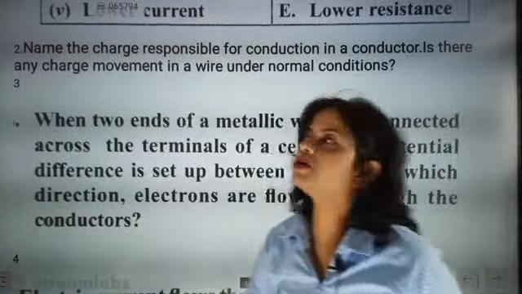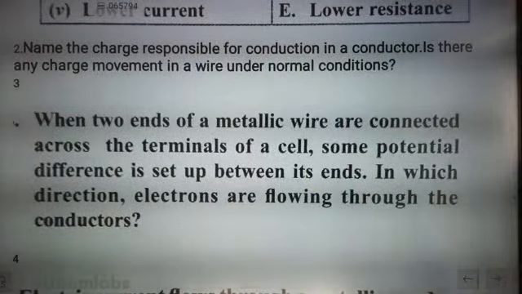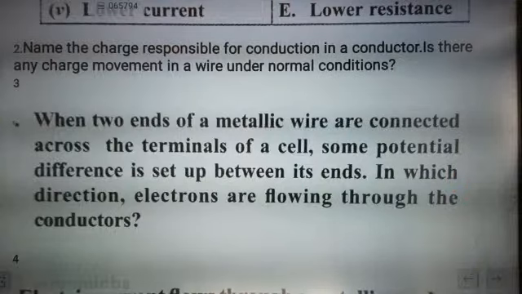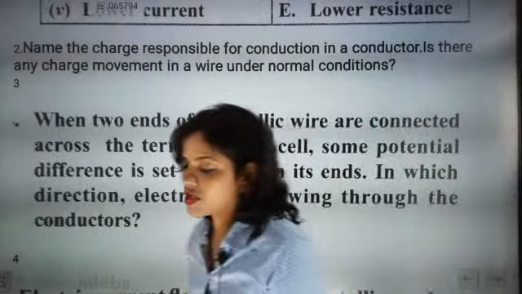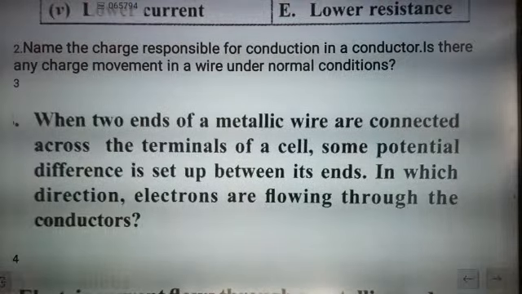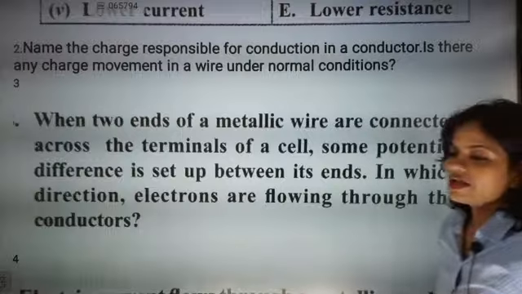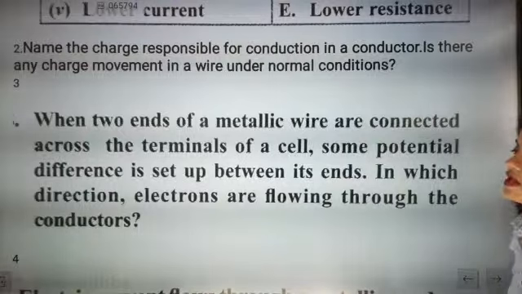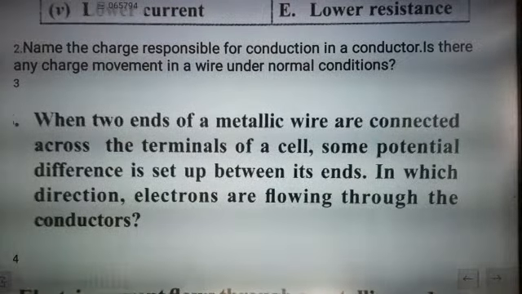Now the third question is: when two ends of a metallic wire are connected across the terminal of a cell, some potential difference is set up between its ends. In which direction are electrons flowing through the conductor? In a very simple way, you just have to answer the question. What answer are you going to say?